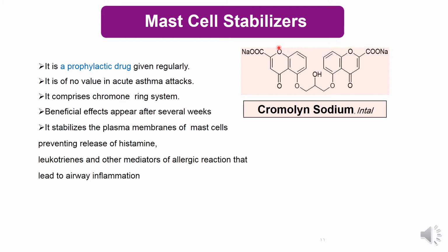It is a prophylactic drug. It has no value in acute asthma. It is not used in acute asthma. It contains the chromone ring system. These rings are called the chromone ring system. This cromolyn sodium is beneficial, but effects appear after several weeks. It stabilizes the membrane of the mast cells and prevents mast cells from releasing histamines, leukotrienes, and other mediators that lead to inflammation of the airways.